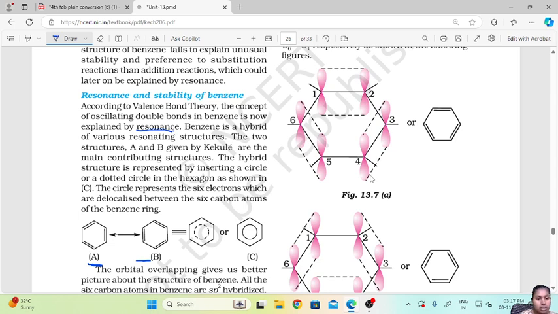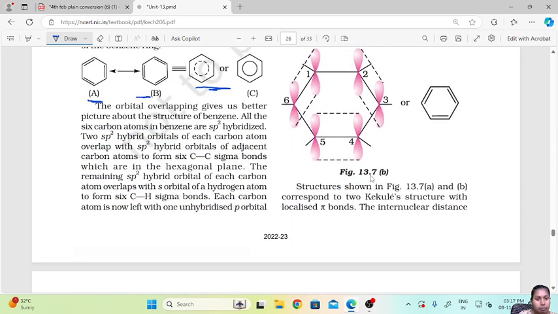The hybrid structure is represented by inserting a circle or a dotted circle in the hexagon, as shown in the C structure. So, these are the actual or main contributing structures. The hybrid structure can be shown with either a dotted circle or a circle in the hexagon. The circle represents the 6 electrons which are delocalized between the 6 carbon atoms of the benzene ring. They are moving from one bond to another.